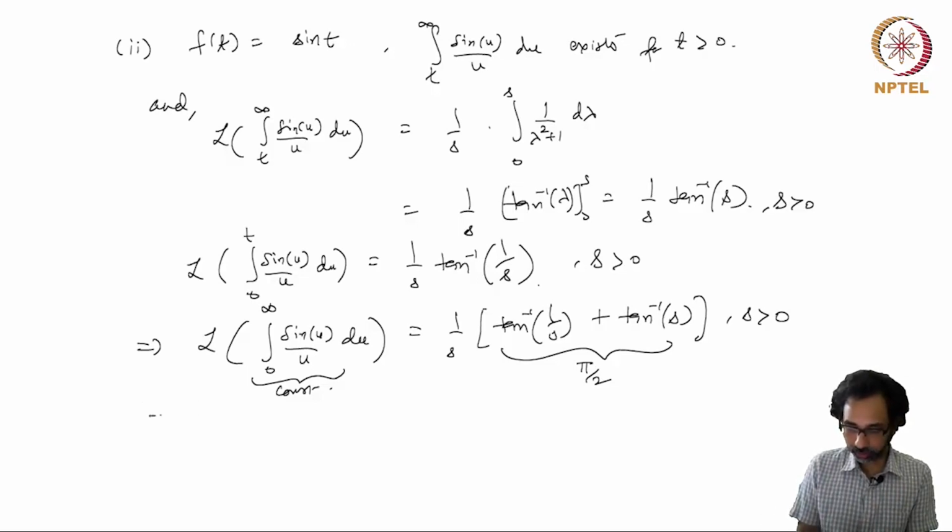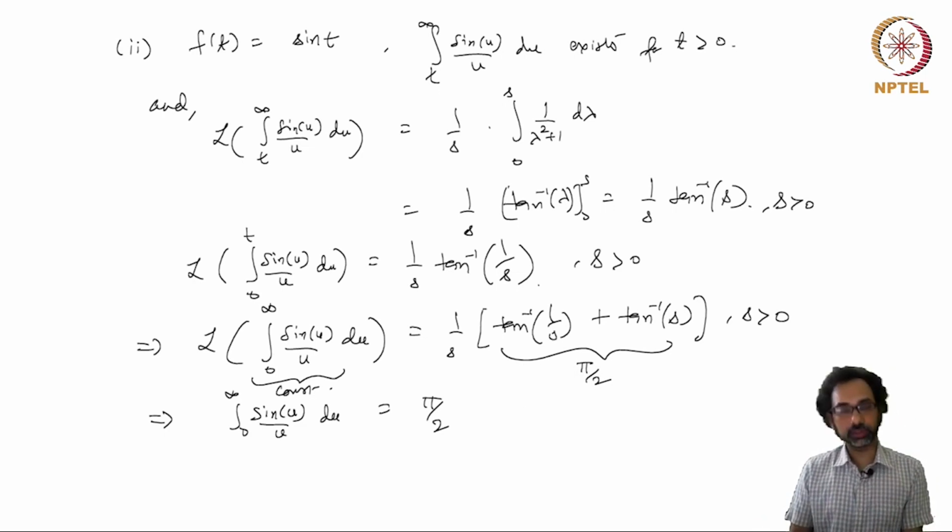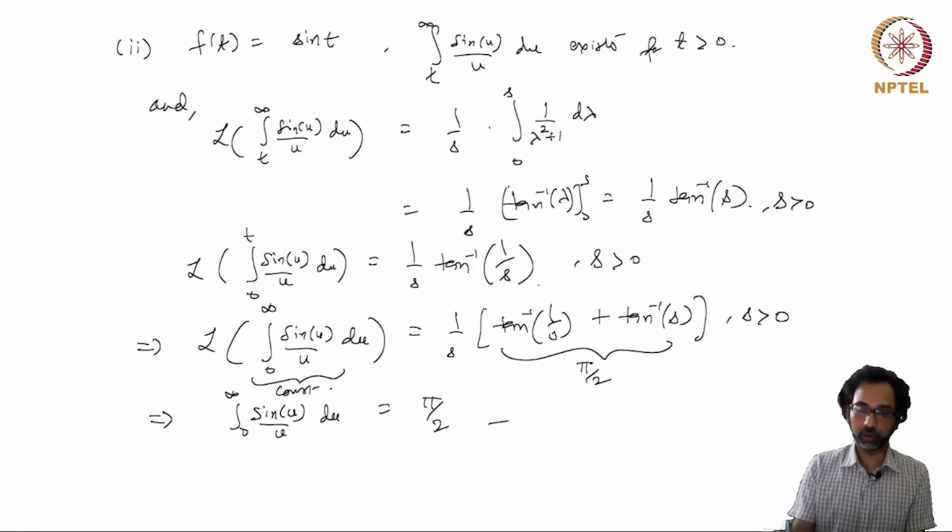This implies that the value of this integral from 0 to infinity of sine u over u du is nothing but pi by 2, because 1 over s will cancel out on both sides. So you can see that the Laplace transform technique is also useful for evaluating integrals like this, if we know the Laplace transform for the partial integrals.